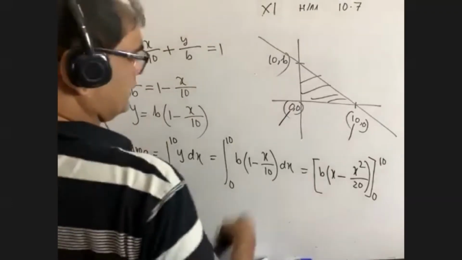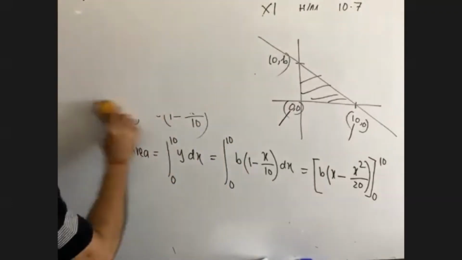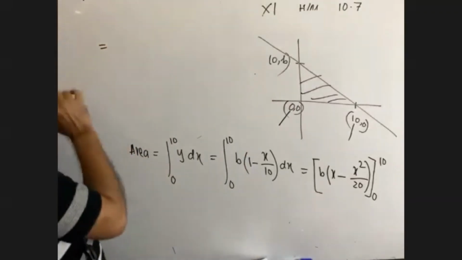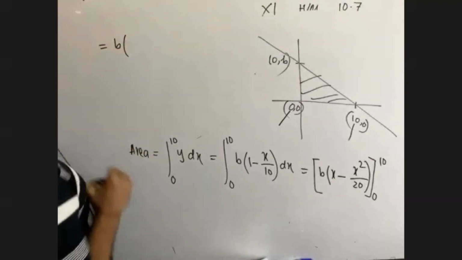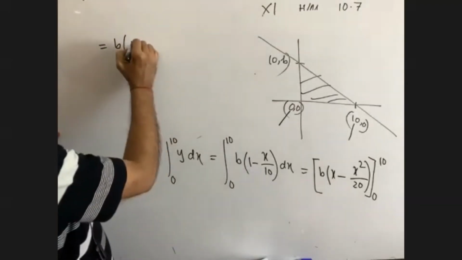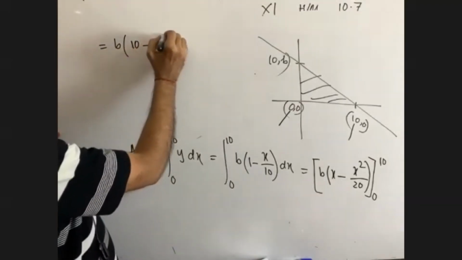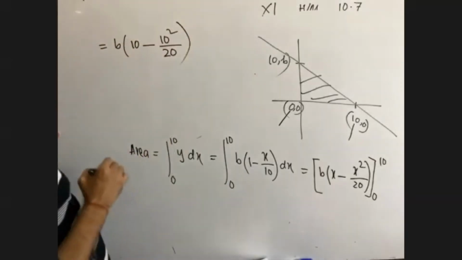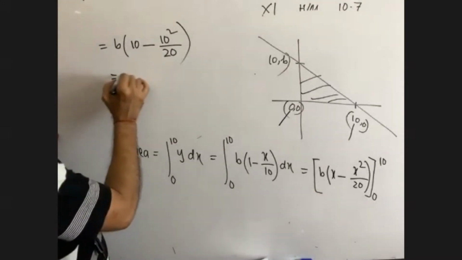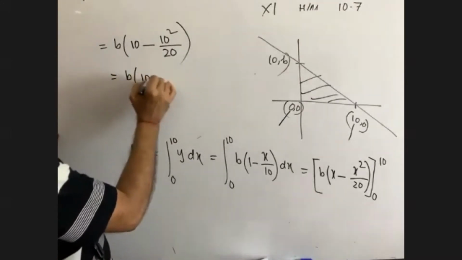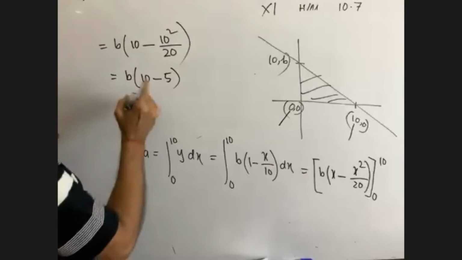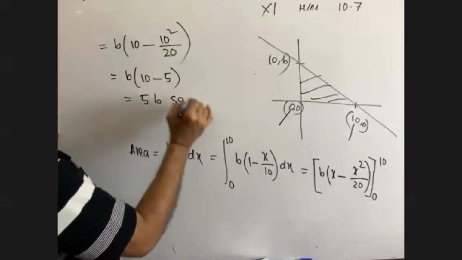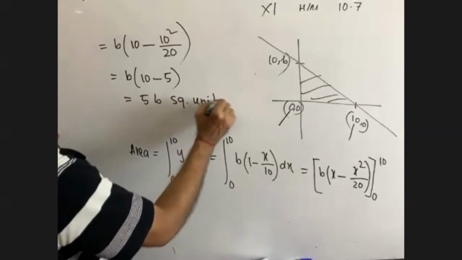Now we can put the value: b into (10 minus 10 square by 20). So b into (10 minus 5), that means 5b square unit.